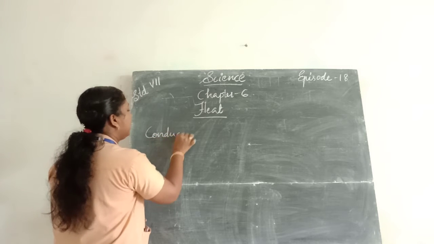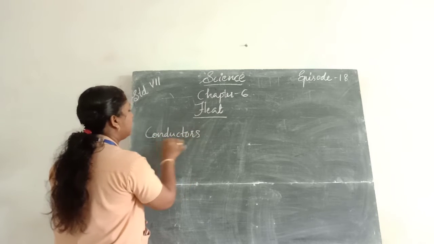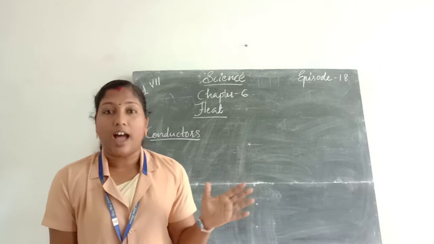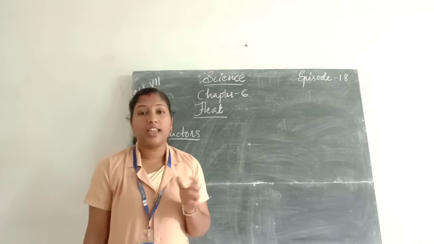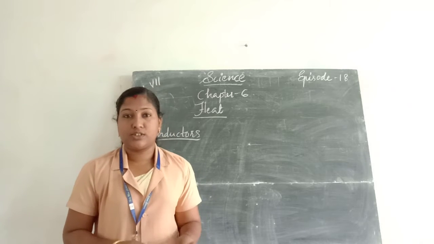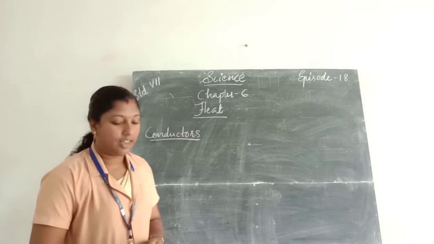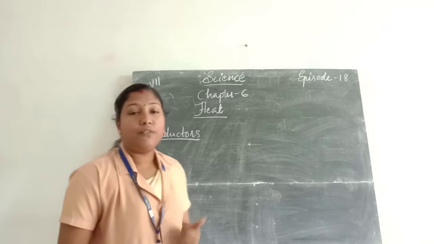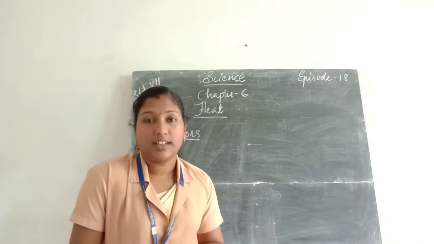What do you mean by conductors? Conductors are the objects that can allow heat to flow through them. What are examples for conductors?